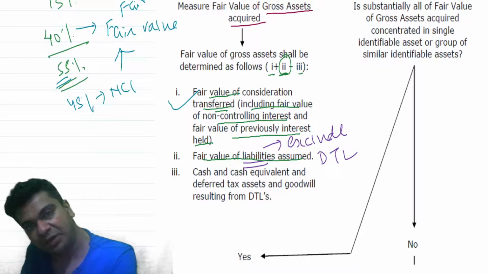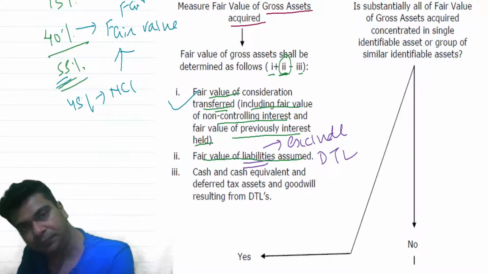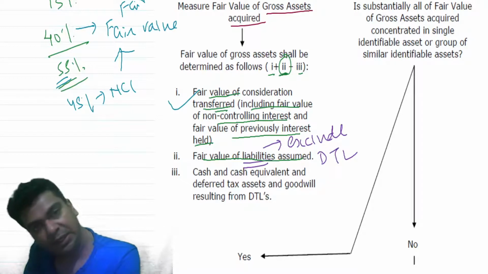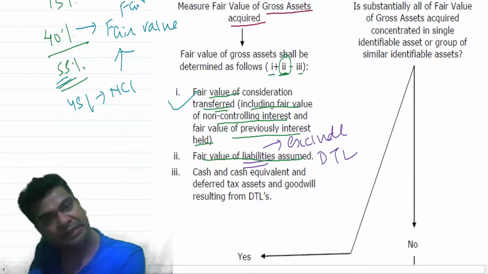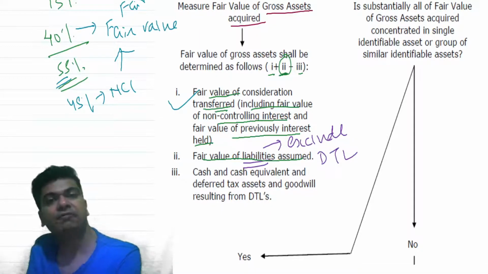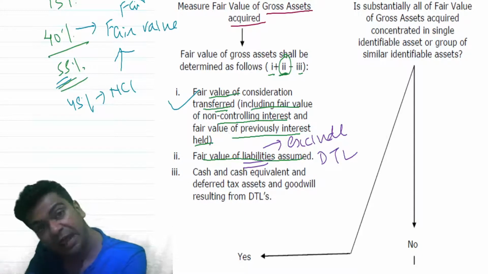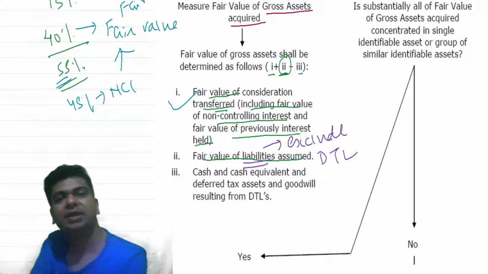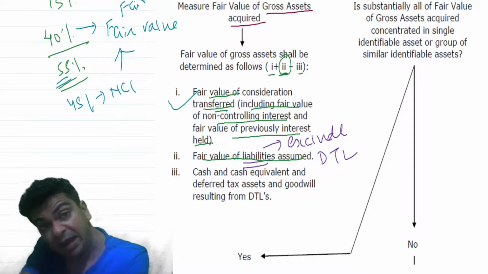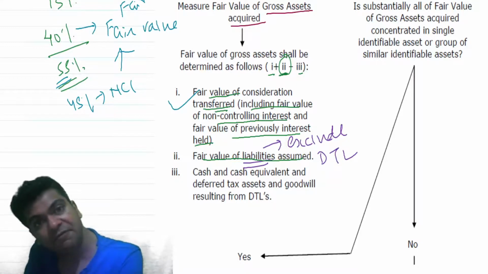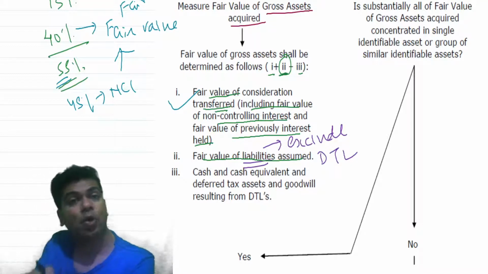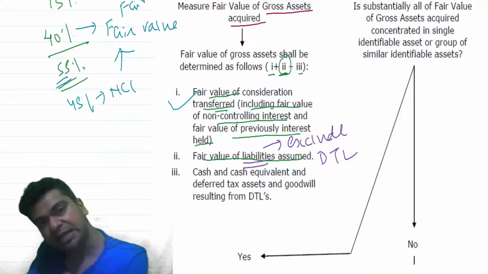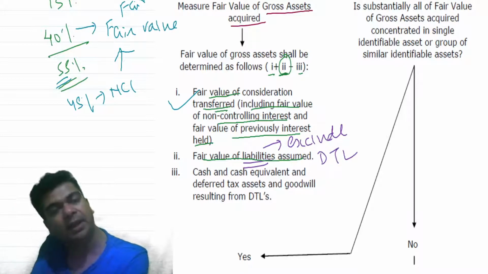You may wonder why the deferred tax liability will be excluded. See, deferred tax liability is created in our books whenever there is a temporary difference, when you have a taxable temporary difference. Taxable temporary difference is nothing but the difference between the carrying amount of the asset or the liability in the balance sheet and its tax base, right? Now, when I acquire the selling company, deferred tax liability calculation will be revisited. I may be acquiring your company. You are showing a deferred tax liability of 10 lakhs. So let us say I will acquire the deferred tax liability. I'll assume your liability at 10 lakhs.